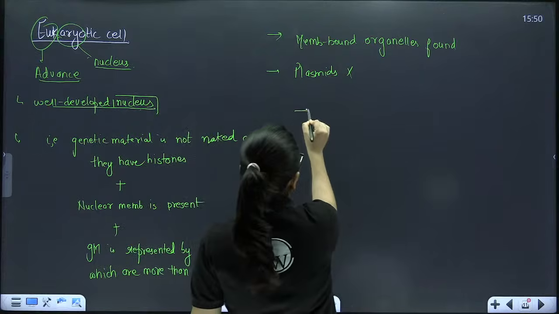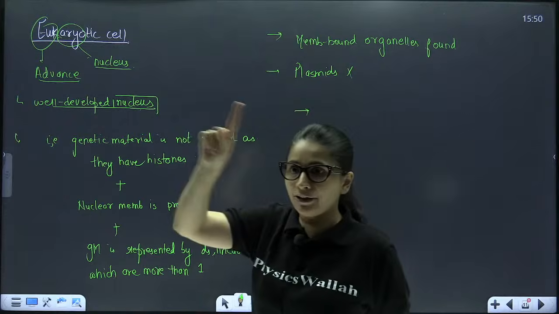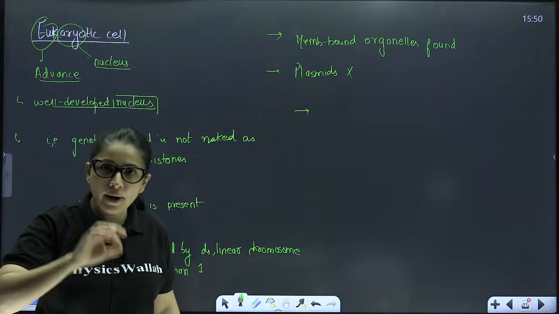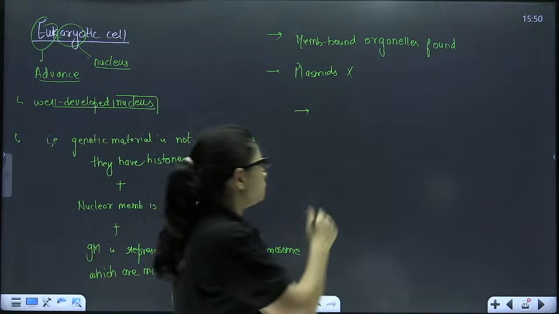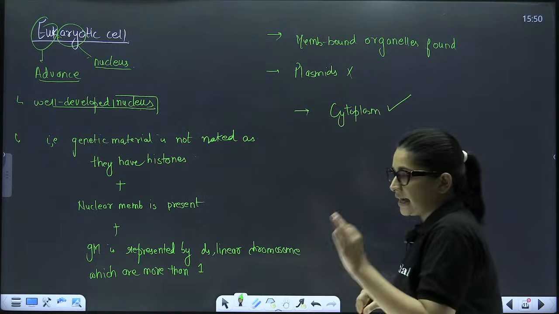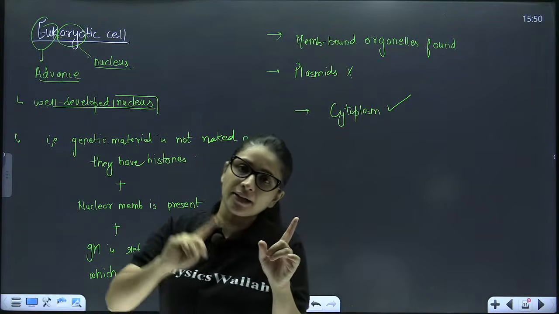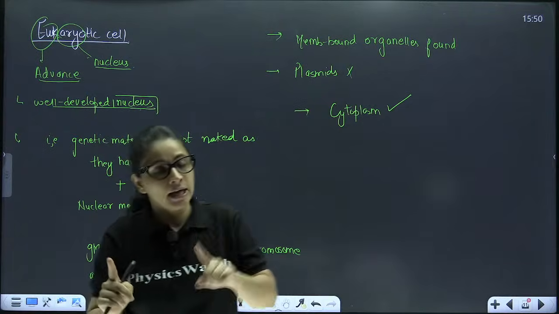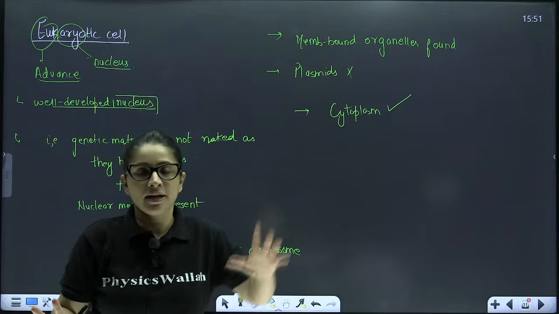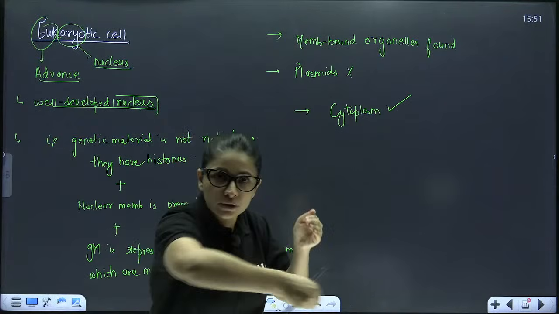Now, proceeding further, I told you that in prokaryotes, the cytoplasm was the main arena for all the cellular activity. The same point applies here: even in the eukaryotic cell, the cytoplasm acts as the main arena for all the cellular activity. The only difference is that prokaryotic cytoplasm does not show movement or cyclosis, but in the eukaryotic cell the cytoplasm shows circular motion.